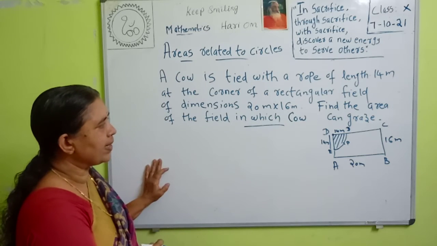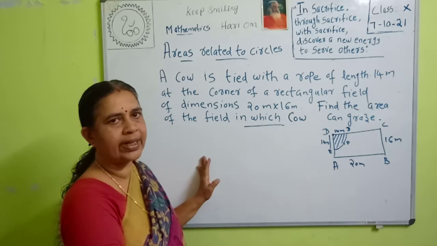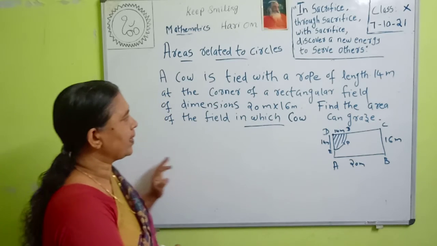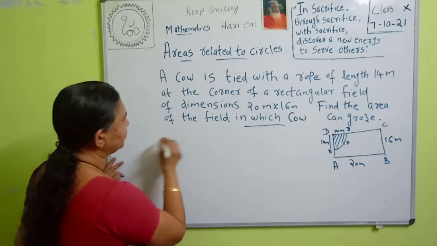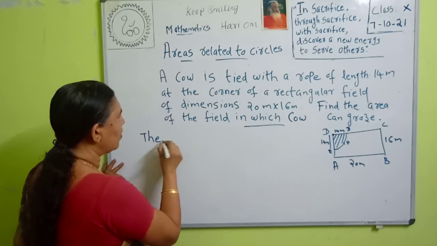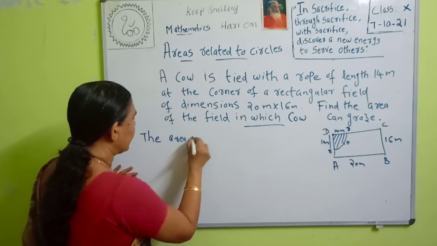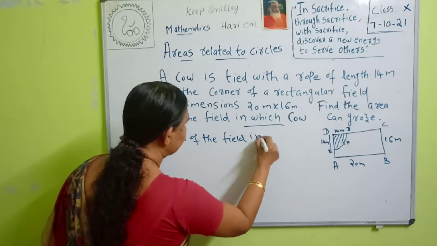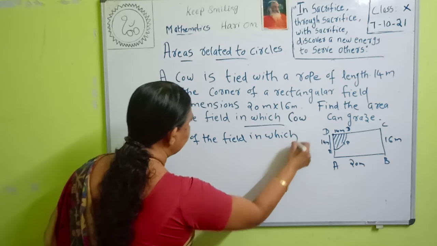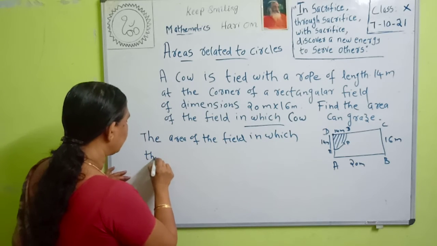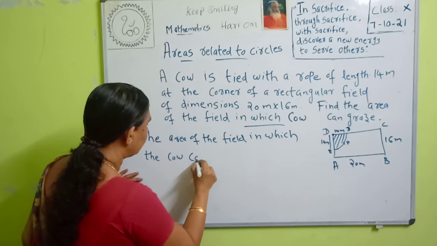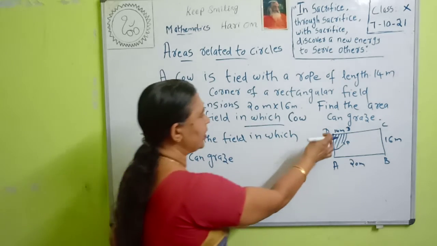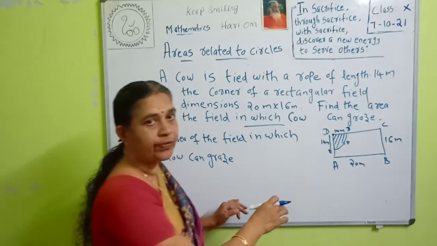Then the area of the field in which the cow can graze is equal to the area of the sector DEPF. Therefore, the area of the field in which the cow can graze is equal to this portion up to this portion, because the length of the rope is 14 meters.